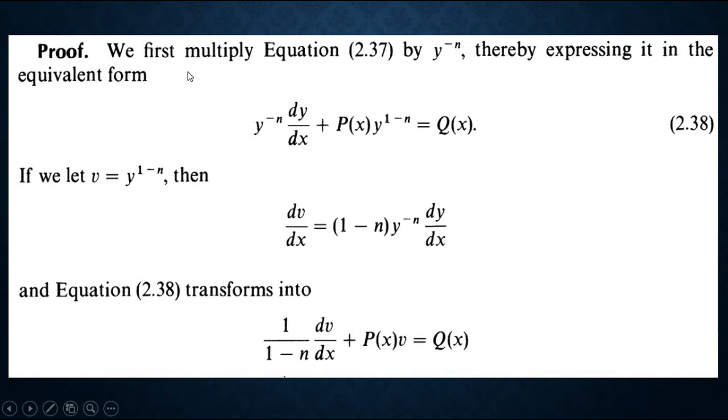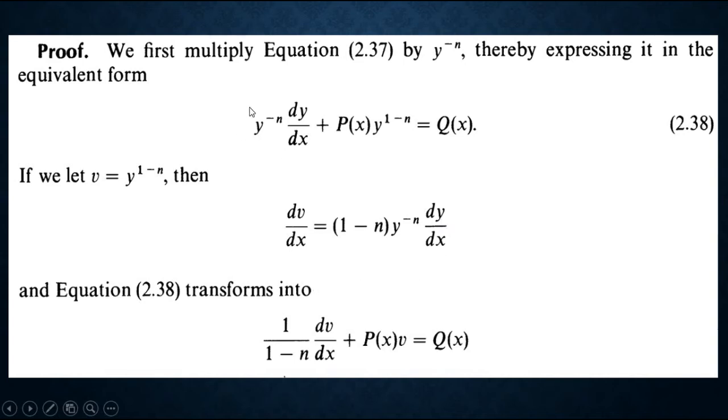So firstly, we just divide the Bernoulli equation by y to the power n. Since here we have y to the power n, this one cancels, and here will be just q(x), and here since we have just y, here will be y to the power 1 minus n, and here we have just y to the power minus n dy over dx. So we change v as y to the power 1 minus n, and if we find the derivative of v, we have dv over dx is equal to the derivative of this one, 1 minus n, and here will be just y to the power minus n dy over dx.